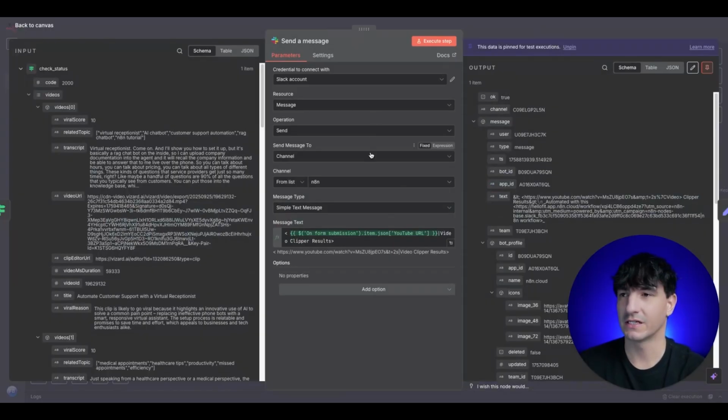If you're unfamiliar with how to set up Slack, there are other videos on the channel, but you want to go ahead and send the message to a channel. So you can pick the channel in Slack you're sending the message to. What we're doing here is basically pulling the initial URL. When we went over the build in the beginning, you saw how there was just the complete and full video from YouTube. That's what we're doing with this node.